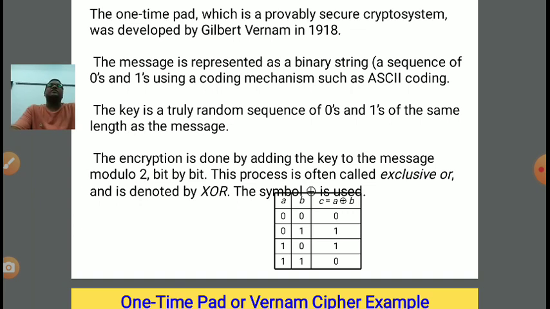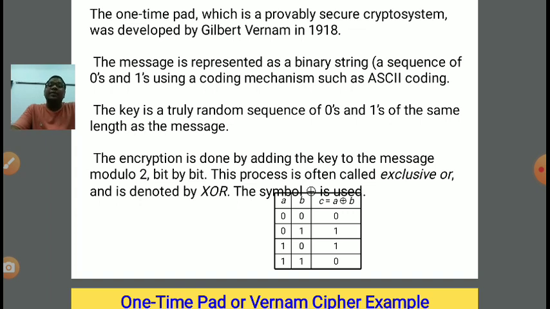So that's why we need to do modulo 2. Because the base of the binary system is 2. Base 2 means the maximum value cannot be 2. The maximum value can be less than the base. So the minimum value starts from 0 and the maximum value is 1 because the base is 2. So less than 2 is 1. So 0 and 1 are the possible values. That's why we are doing modulo 2.